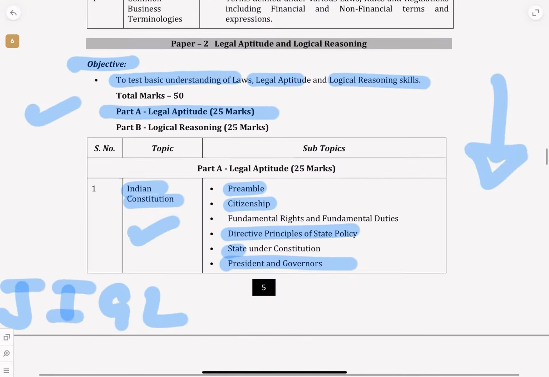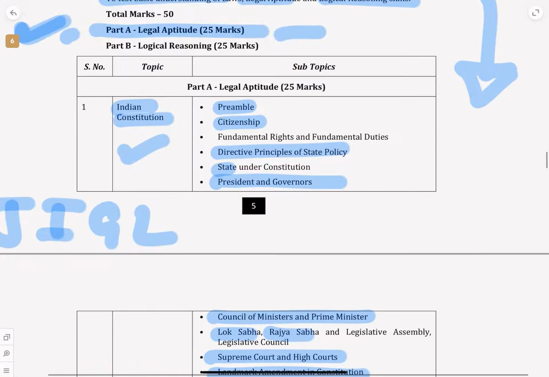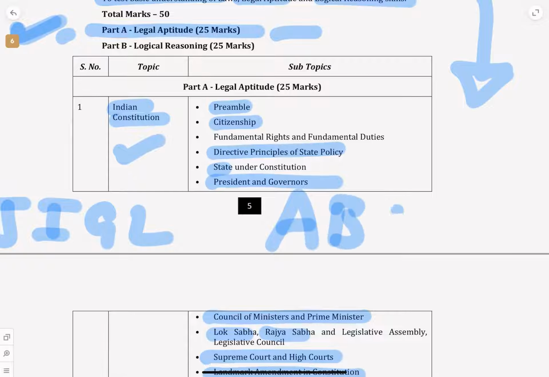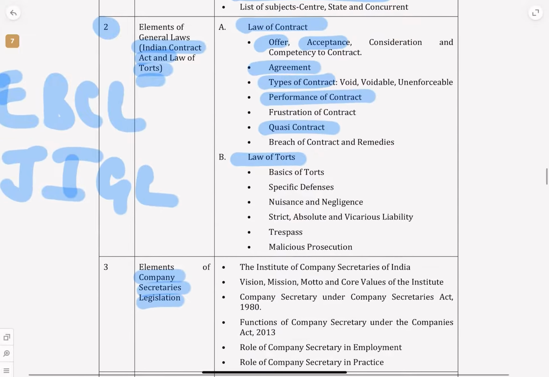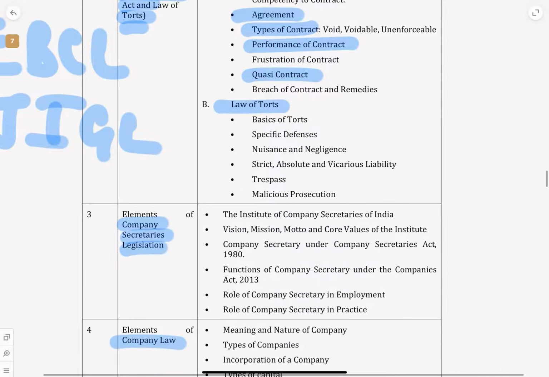So see, in this entire part A, legal aptitude, you are getting your ABCD of law in a very strong manner. That is why I love this syllabus and they've done it really, really well.